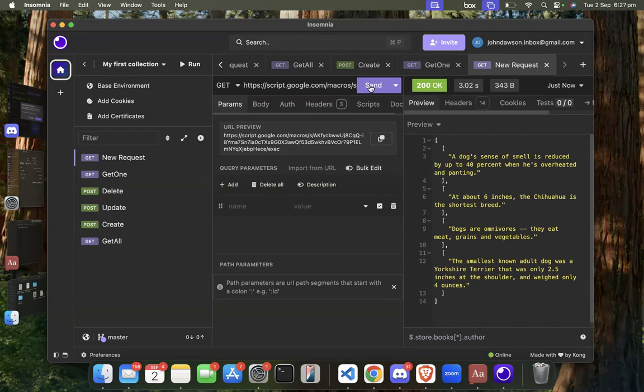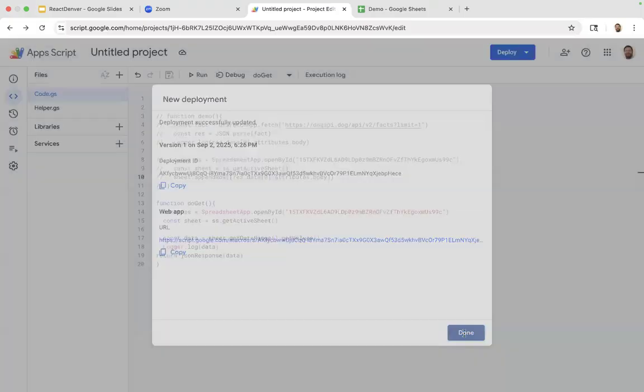Now, I didn't go as far as to make a small React app to consume this because everyone here works on React. So I figured that was like teaching you all to suck eggs. So I just took it to this point. But there's just one more thing that I want to show you. We'll see if I can get this. Well, I know I can get it to work. So we've got our new deployment in there.